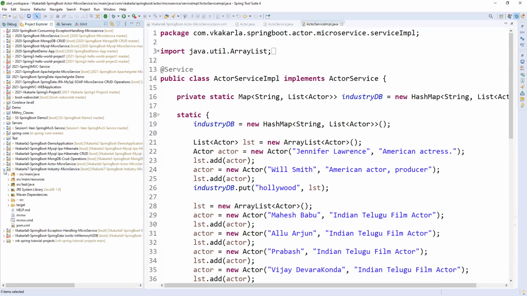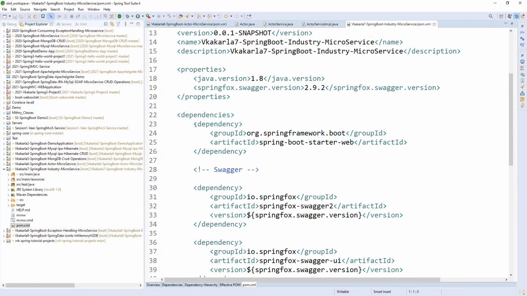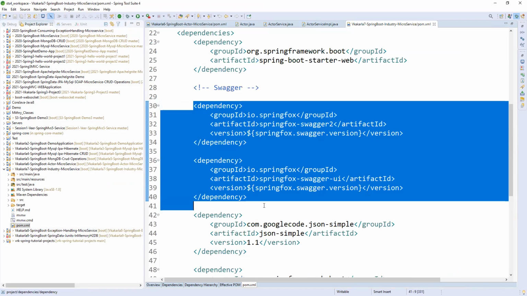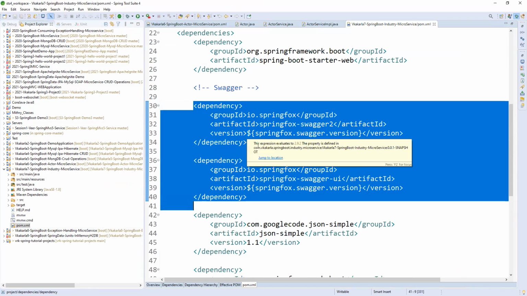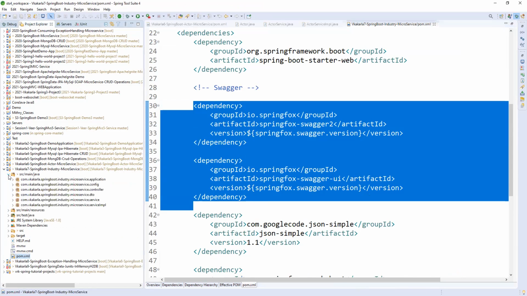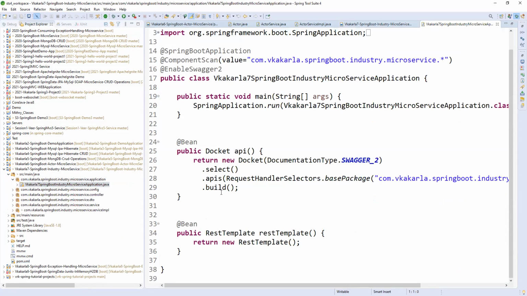Go to the industry service. In this service also, simply web. Other than the web, we need Swagger, for the front end user interface as well as documentation. Fine. Coming to here, here also I have an application, with component scan, where the base package we need to give, and enable Swagger.